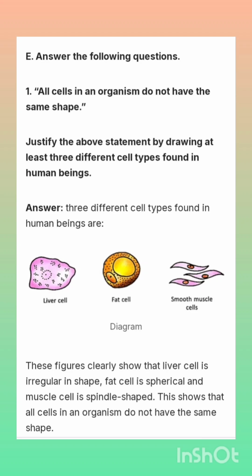These figures clearly show that the liver cell is irregular in shape, the fat cell is spherical and the muscle cell is spindle shaped. This shows that all cells in an organism do not have the same shape.